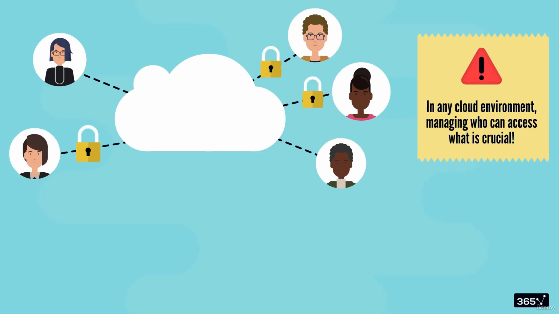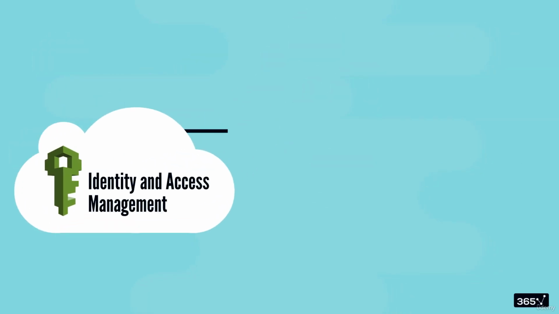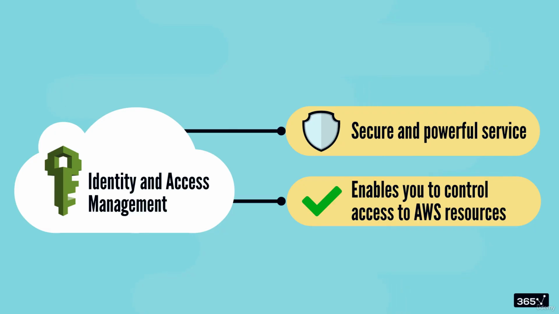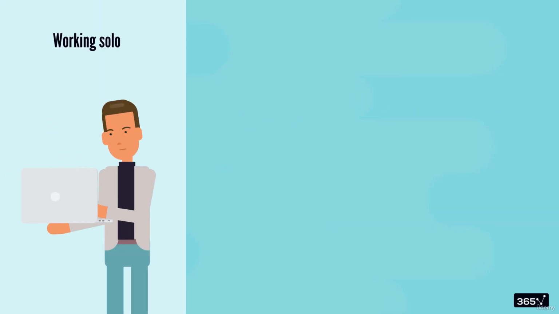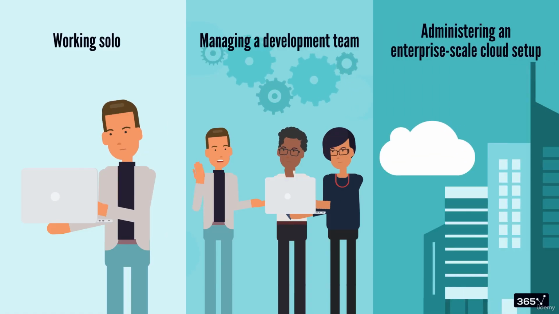In a cloud environment, managing who can access what is crucial. And that's exactly where identity and access management comes in. AWS IAM is a secure and powerful service that enables you to control access to AWS resources. Whether you work solo, manage a development team, or administer an enterprise-scale cloud setup, IAM ensures that the right people, and only the right people, have access to what they need.